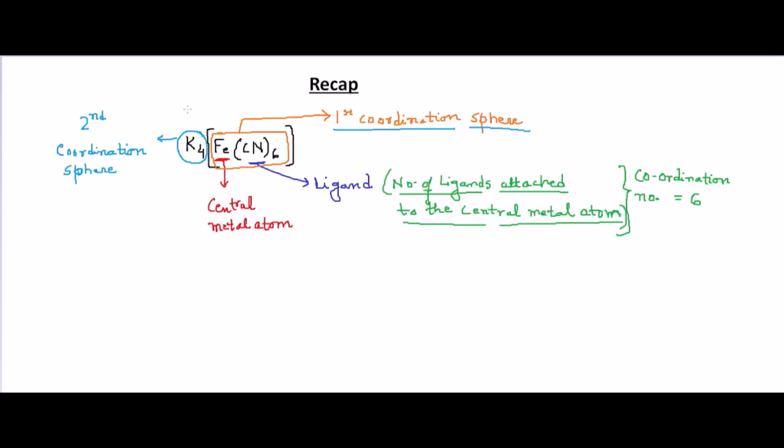So now we have all the terms: the first coordination sphere, the second coordination sphere, the central metal atom, the ligand, and the coordination number. We learnt all these terms in the section where we discussed the general terms related to a coordination complex. Hope this is clear.